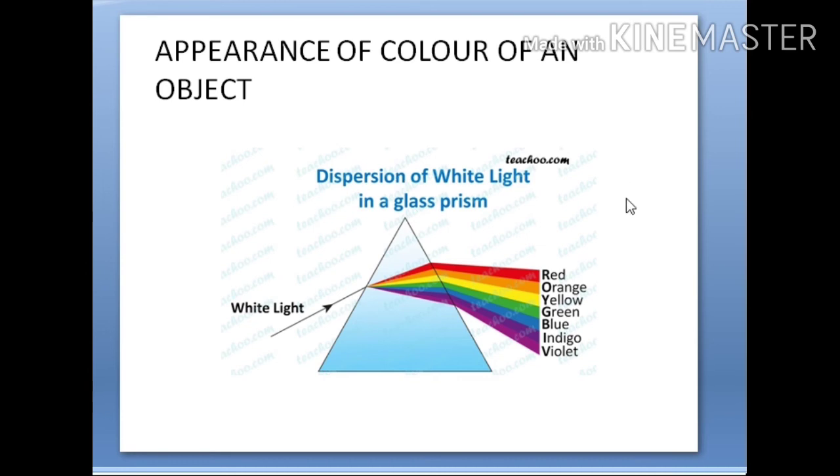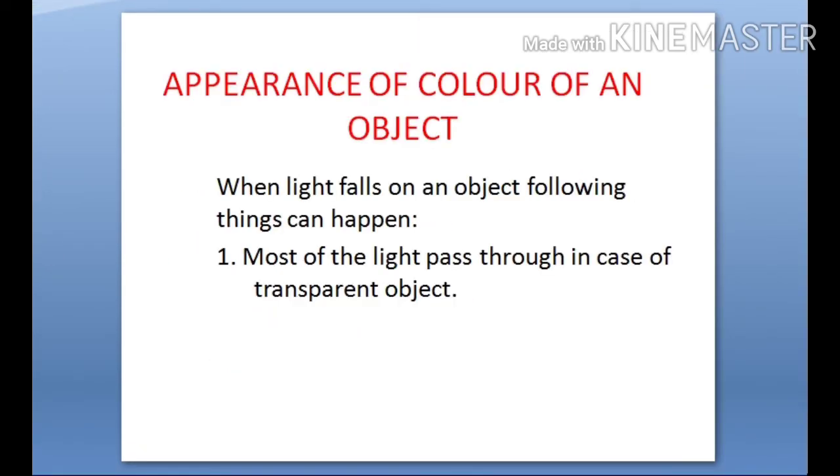Right? Dispersion. Understand these things. Okay. Let's continue with this topic, appearance of color of an object. When light falls on an object, following things can happen. Okay? Following 3 things can happen actually when light falls on an object.